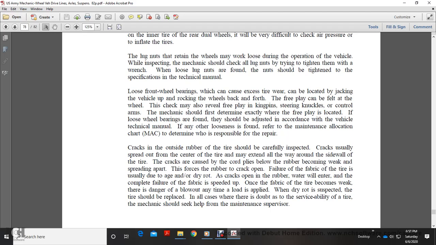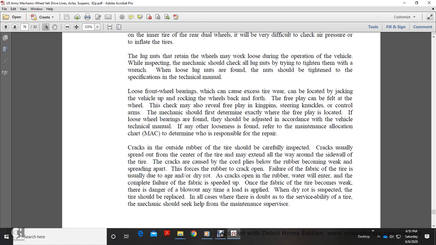Cracks in the outside rubber of the tire should be carefully inspected. Cracks may be spread out, and those in the center of the tire may extend all the way around the sidewall of the tire. Cracks are caused by the cord plies below the rubber being weakened and spreading apart, which forces the rubber to crack open. Weakening of the fabric of the tire usually leads to the age of the tire wearing out. When the cracks open, water will enter the rubber, and the complete failure of the fabric is sped up.